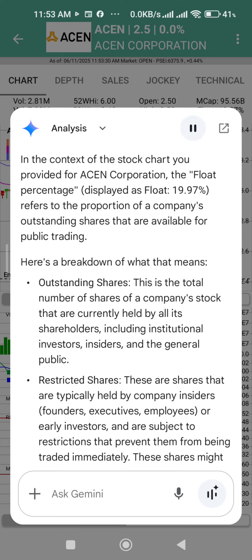In the context of the stock chart you provided for ACEN Corporation, the float percentage, displayed as Float 19.97%, refers to the proportion of a company's outstanding shares that are available for public trading. Here's a breakdown of what that means.